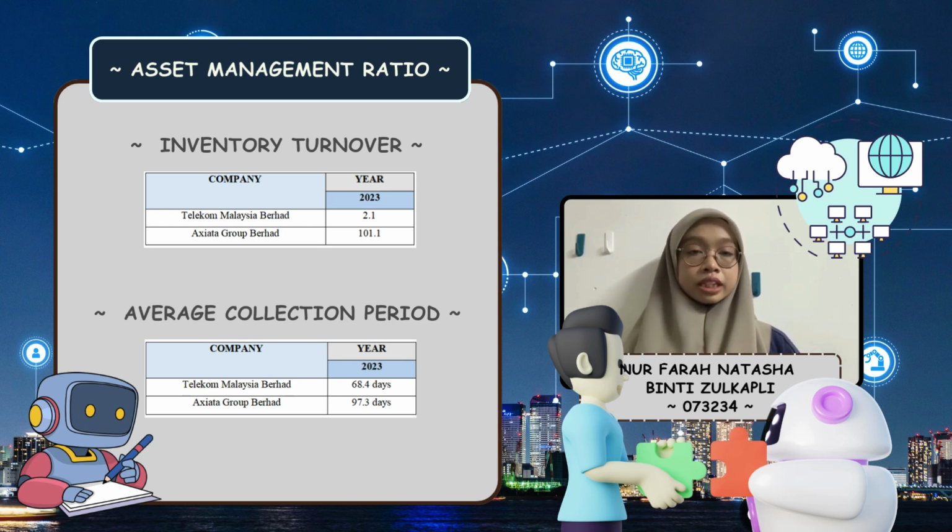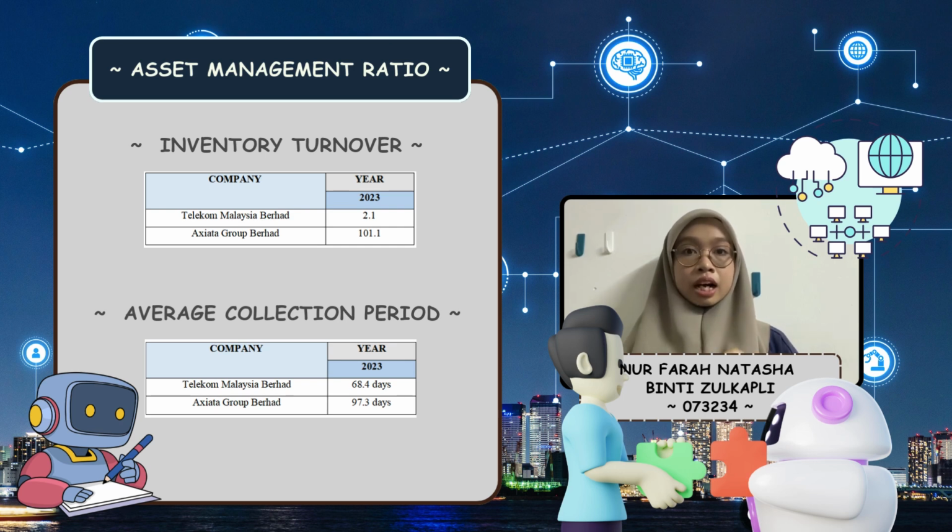Secondly is the average collection period. The average collection period indicates the average number of days it takes for a company to receive payment from its customers. For 2023, Telekom Malaysia Berhad has an average collection period of 68.4 days, while Axiata Berhad has a period of 97.3 days, suggesting that Telekom Malaysia Berhad collects payment faster than Axiata.